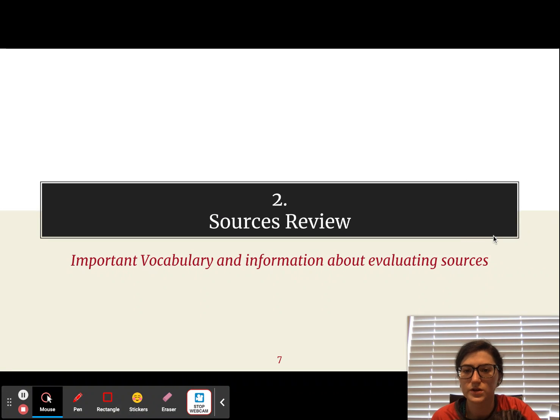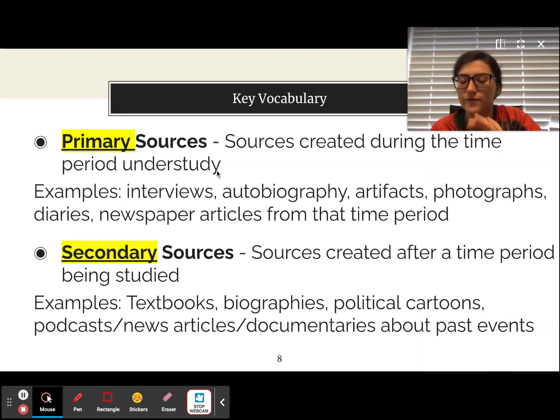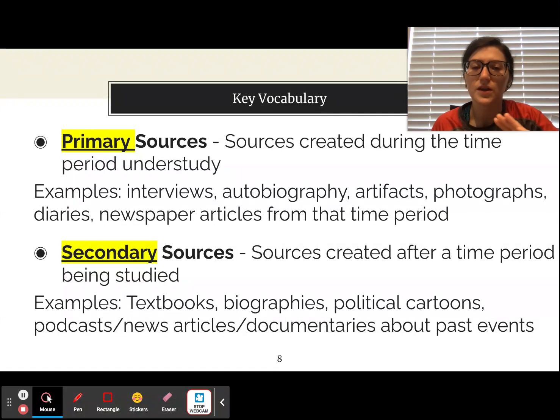All right, that sources review part. So, first, let's talk about some key vocab. We have primary sources. These are sources that were created during that time period that we are studying. So, they are specifically from that time. It's not after. So, some great examples: an interview with someone, an autobiography.